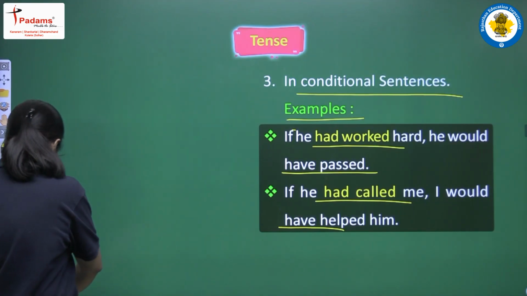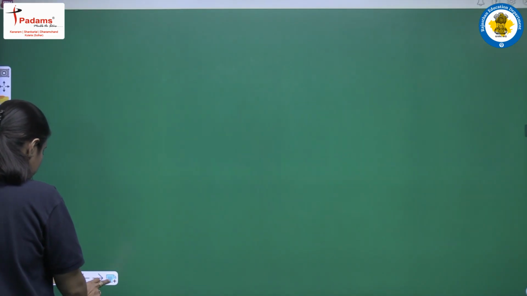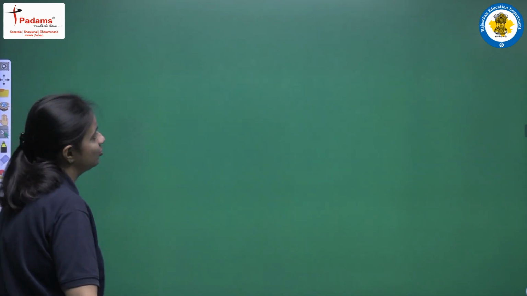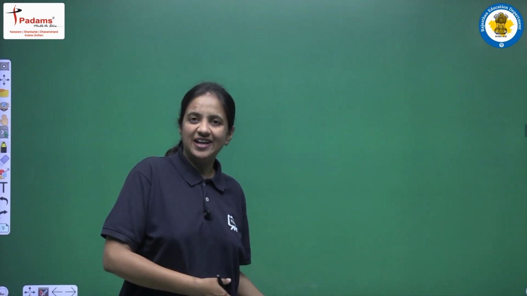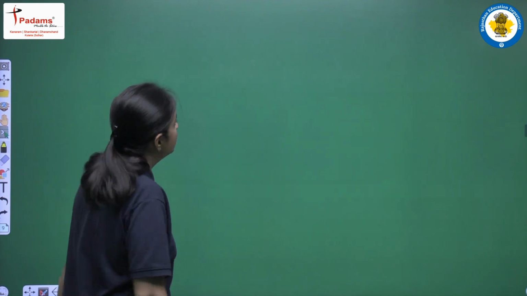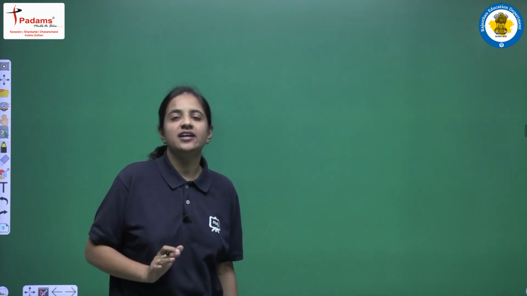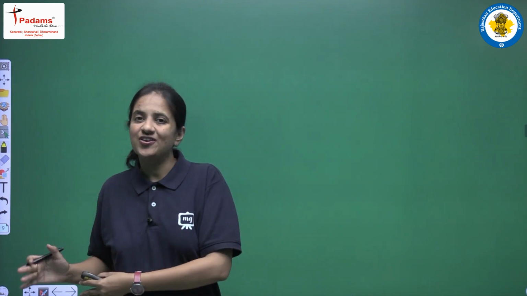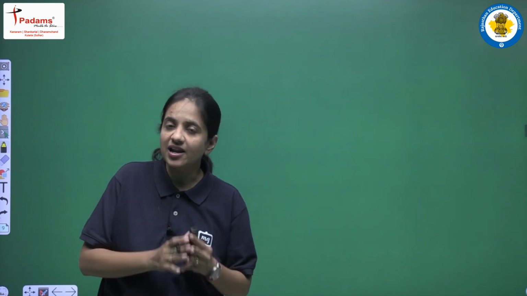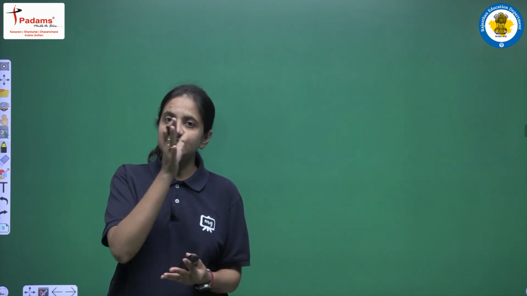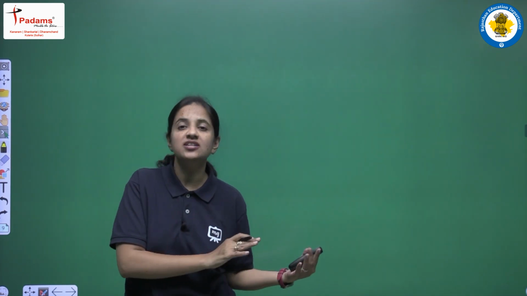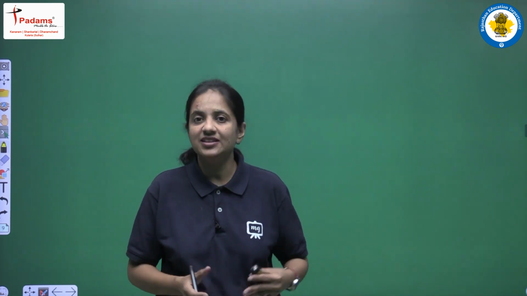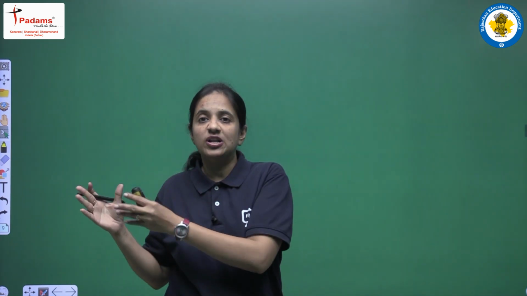And now let's explain this one more time, so that all of this will be clear to you, how past perfect tense is used in conditional sentences. One thing that is clear is that in conditional sentences we have two clauses, right? The first one is known as the condition clause, in which we have one condition, and the second clause is known as the result clause, in which we have the result when the condition is fulfilled.